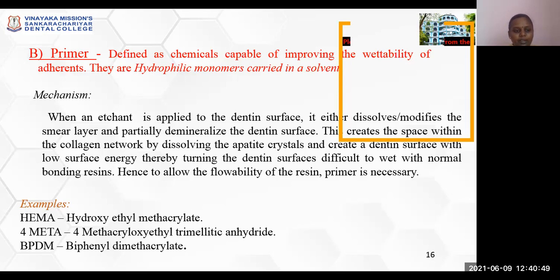Examples of primers are HEMA, 4-META, and BPDM. HEMA is hydroxyethyl methacrylate, 4-META is 4-methacryloxyethyl trimellitic anhydride, and BPDM is biphenyl dimethacrylate.